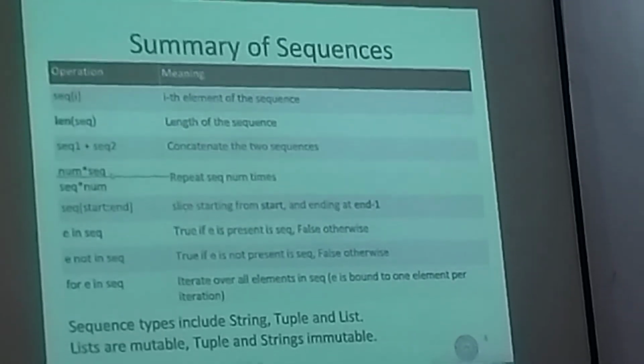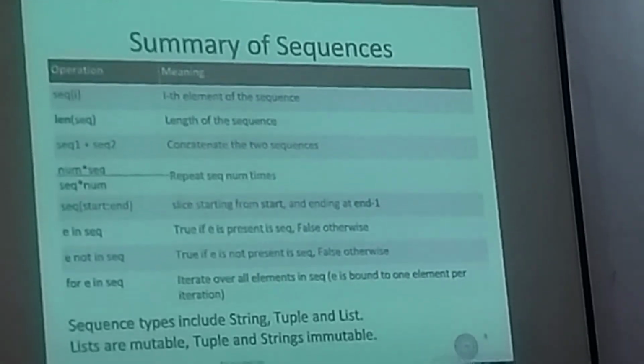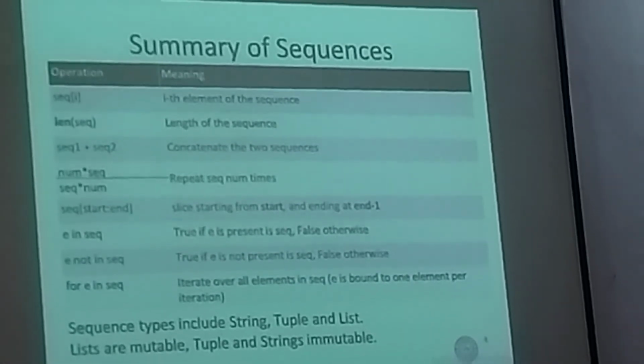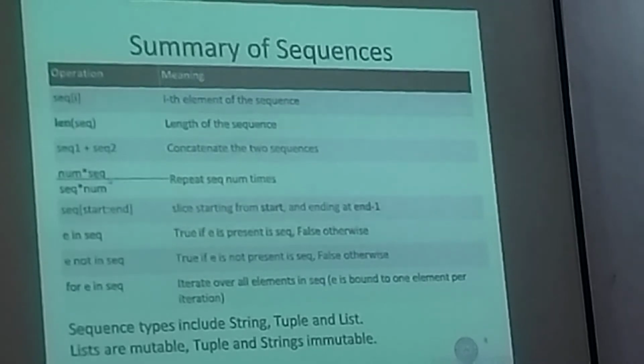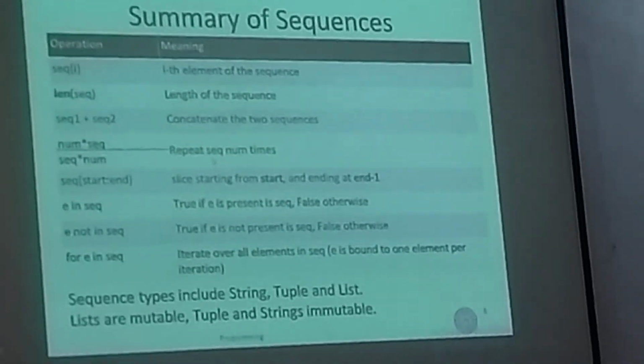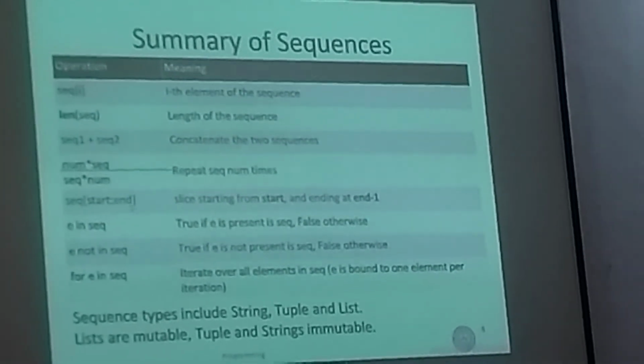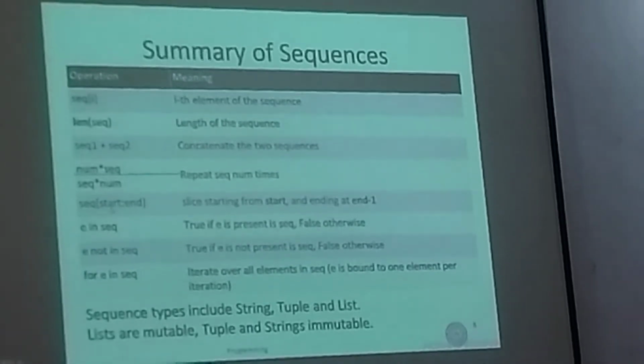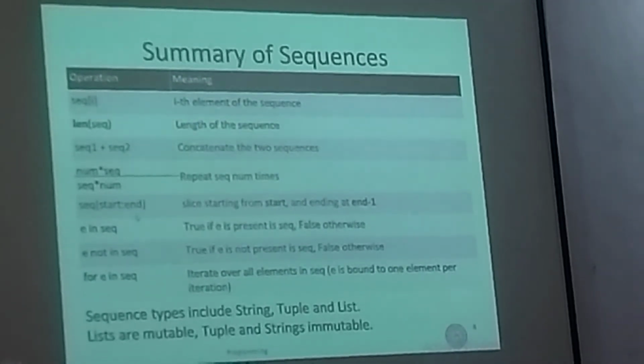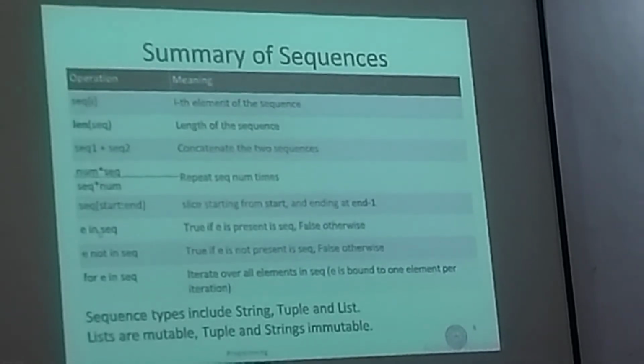You can apply repetition operator where you use star with an integer. So num times seq or seq times num, it will repeat the sequence seq num times, where num is an integer. You can slice a sequence by providing start and end index. And then there are three operations which we have not yet discussed, but they are pretty easy. You have in operation on sequence. So you can ask if some element E is present in sequence. So in will return true if E is present in the sequence, otherwise it will return false.